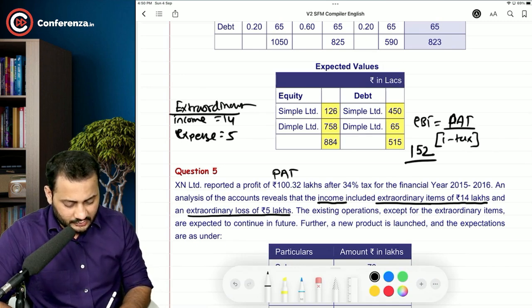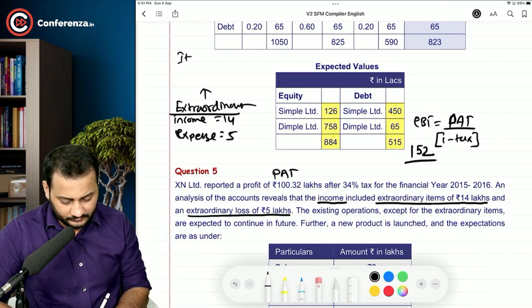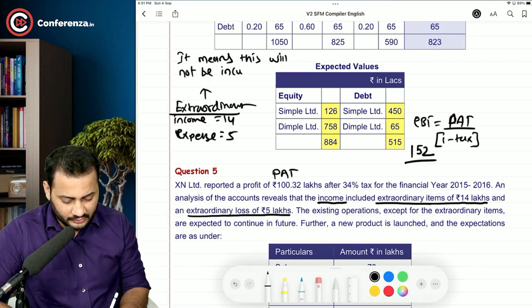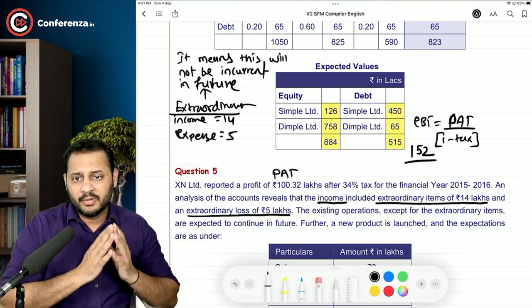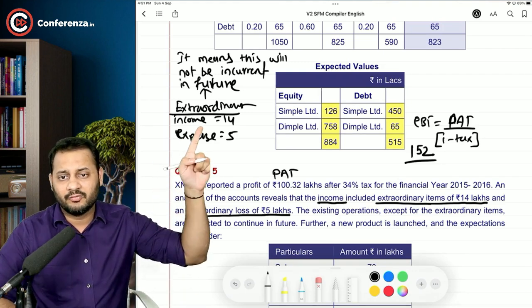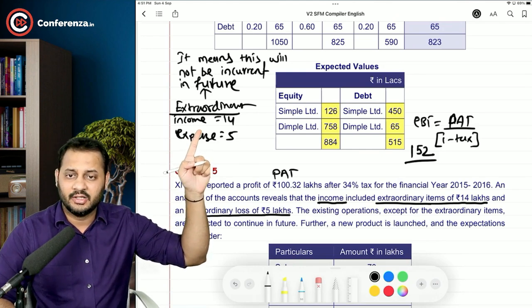Extraordinary means this will not be incurred in future. That's why it says extraordinary. It has been incurred in this year or the past year, but you are not going to earn an income of 14 lakhs in the next year as well.